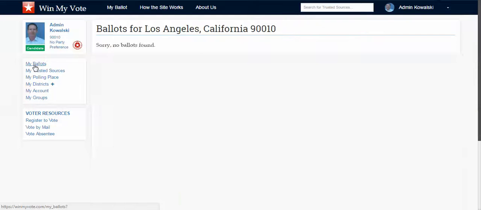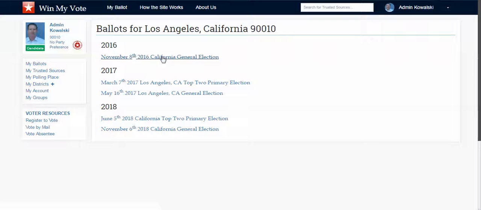And then I can look at my ballots here. And you can see here, this one's already passed. And we're still in the startup mode. We're changing features all the time, and we're making things much, much better. And we have a thing that's almost live right now, which will be ended, and then they'll have results for ones that are closed and all that.